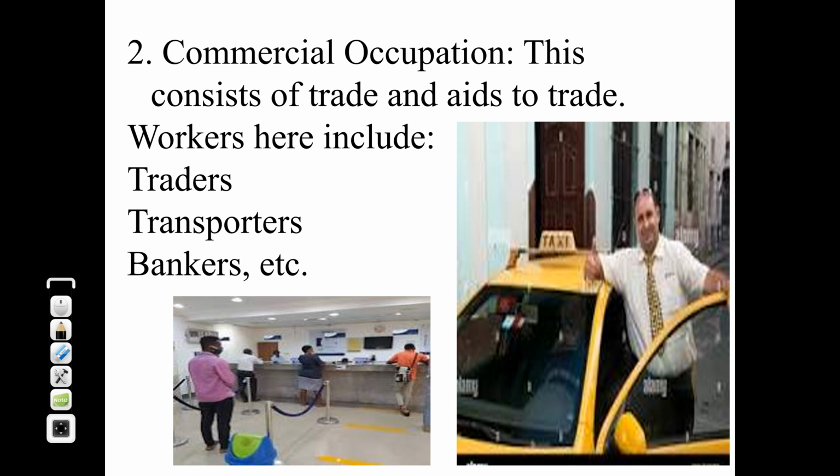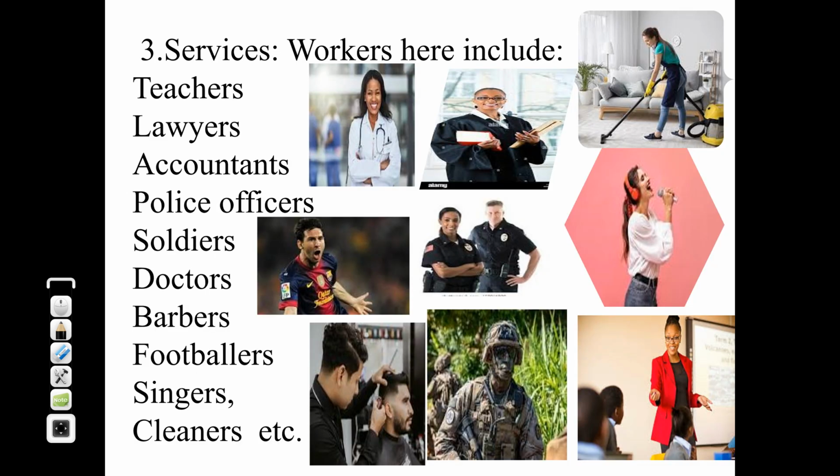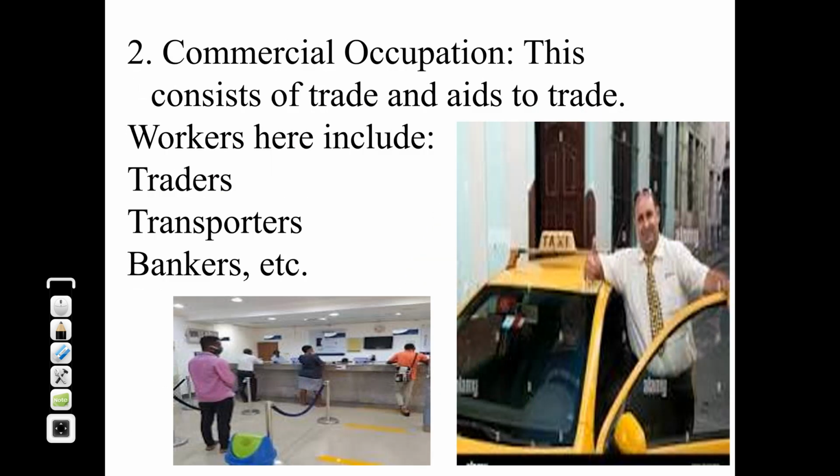Now, the next type of occupation is commercial. Here we have transporters, bankers, and traders. We have those who are into warehousing, communication, and advertising business. One thing you discover here is that these people facilitate trading activities.